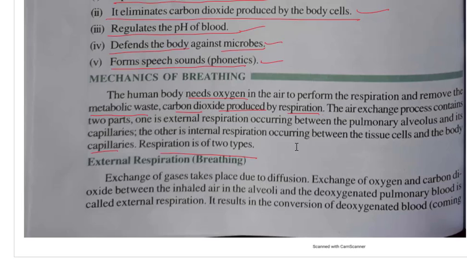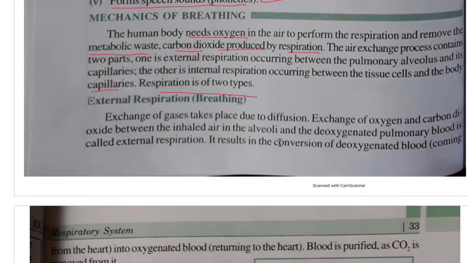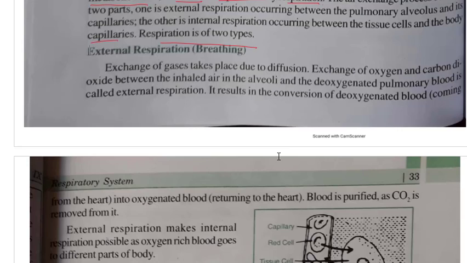It takes place between the pulmonary alveolus, the alveoli you have seen, and its capillaries. The other is internal, where the exchange of gases takes place between the tissue cells and the blood capillaries. So two parts of respiration, one is external and the other is internal.